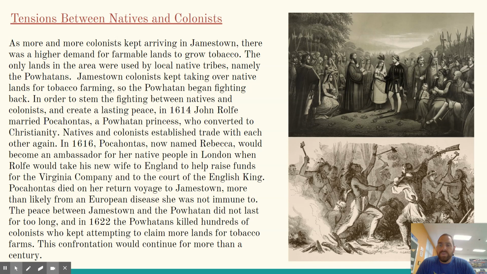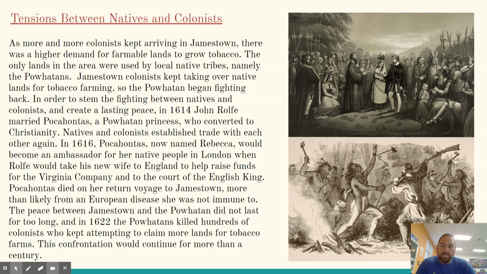In order to stem the fighting between natives and colonists and create a lasting peace, in 1614, John Rolfe married Pocahontas, a Powhatan princess who converted to Christianity. Natives and colonists established trade with each other again. In 1616, Pocahontas, now named Rebecca, would become an ambassador for her native people in London when Rolfe took his new wife to England to help raise funds for the Virginia Company and to the court of the English king. Pocahontas died on her return voyage to Jamestown, more than likely from a European disease she was not immune to.